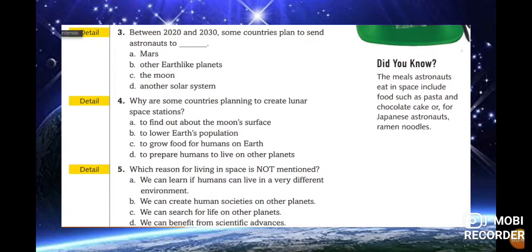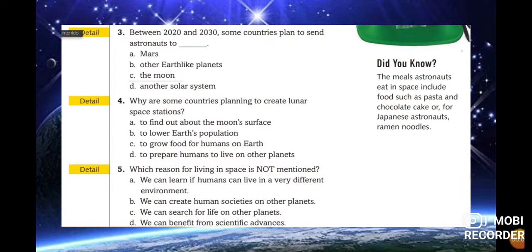Number 3, this one is about detail. Between 2020 and 2030, some countries plan to send astronauts to... and we have 4 options: to Mars, to other Earth-like planets, to the Moon, or another solar system. In this case, what are the plans? For the scientists, this one is to the Moon. Yes, this one is the plan.